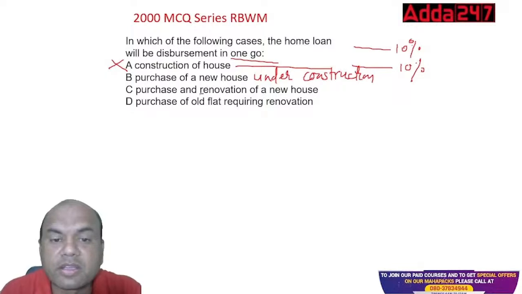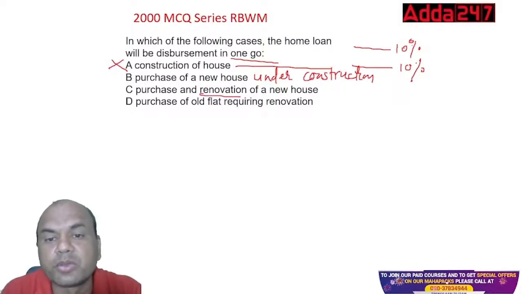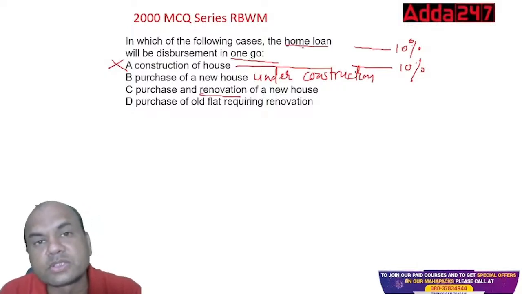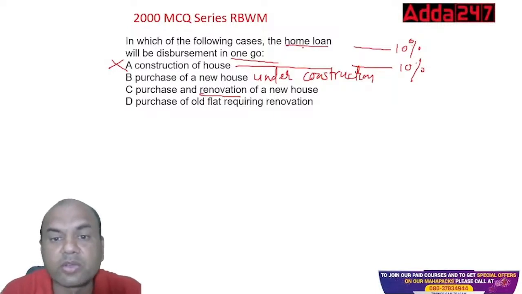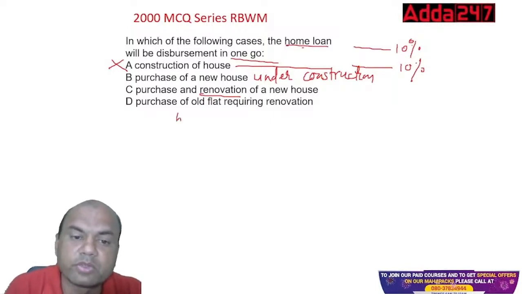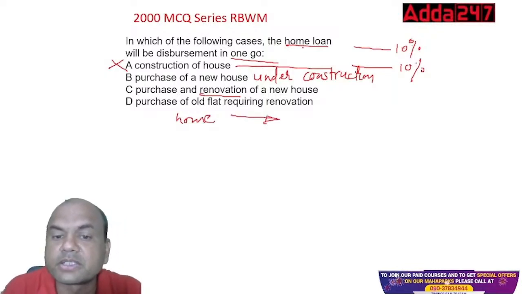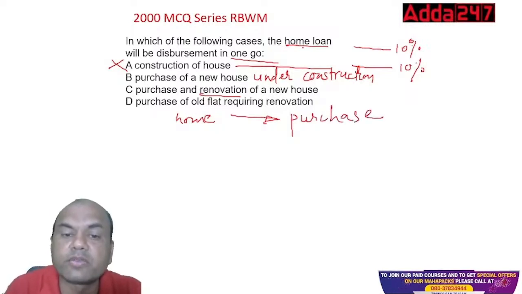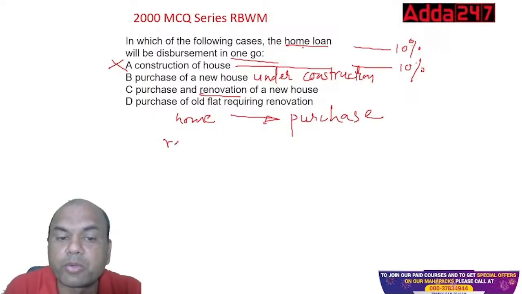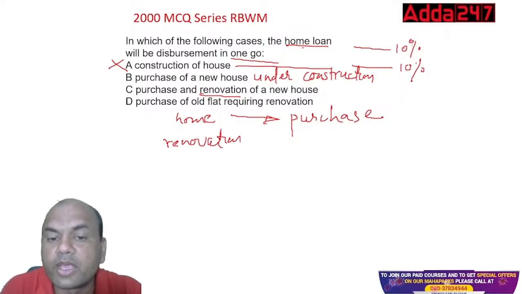Renovation, you can't give the home loan. Renovation loans are separate. Home loan is only given for purchase of a new house. Purchase of a house. Okay. For renovation we have separate home improvement loans. In renovation, we have home improvement loans. Improvement I'll call it.